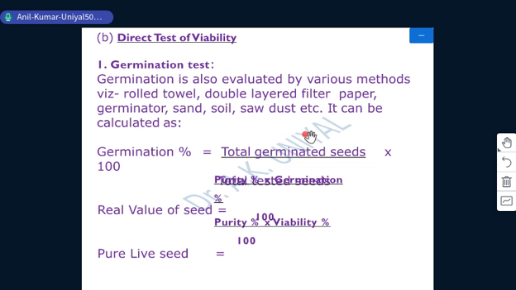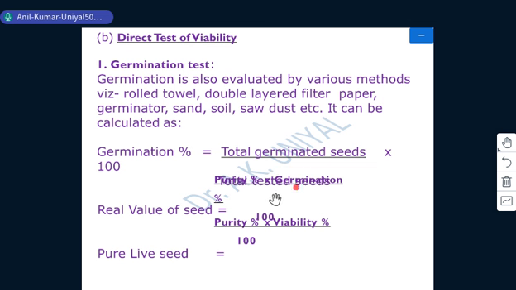Seeds are allowed to germinate under controlled conditions, whether in a germinator or petri dish at room temperature, or there are various other methods also, like rolled towel, double layered filter paper, sand, soil, sawdust, etc. So seeds are allowed to germinate on these media under controlled conditions or ambient room conditions. The calculation of germination percentage is total germinated seeds upon total tested seeds into 100.